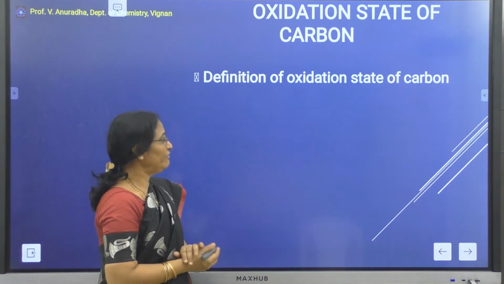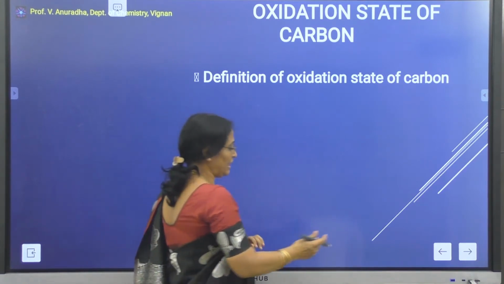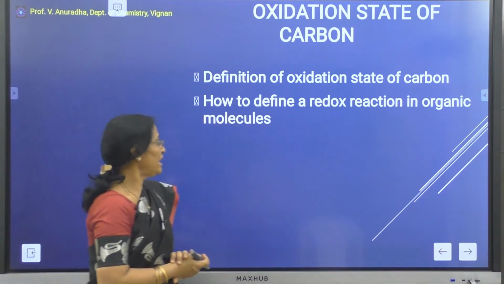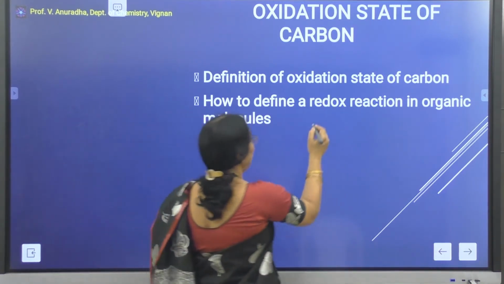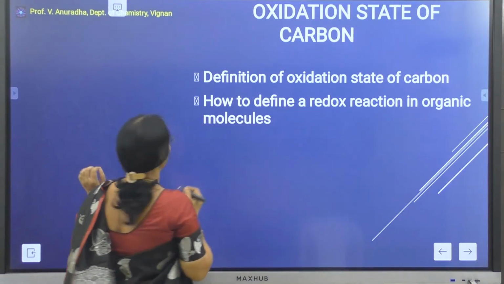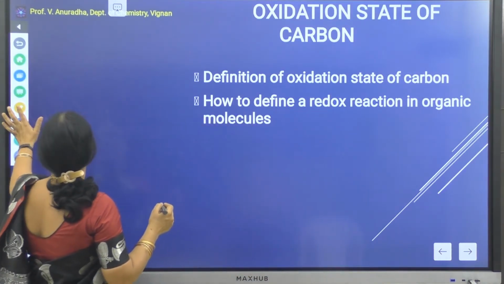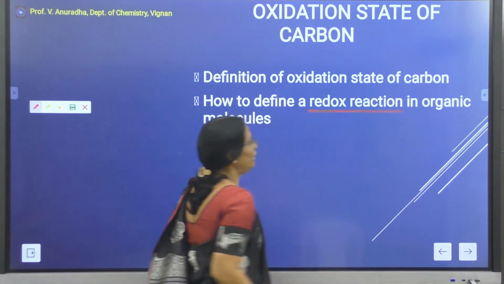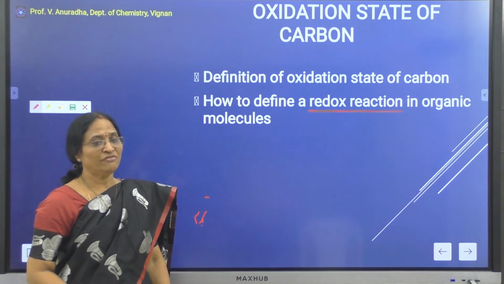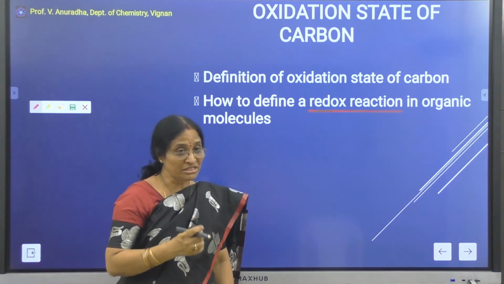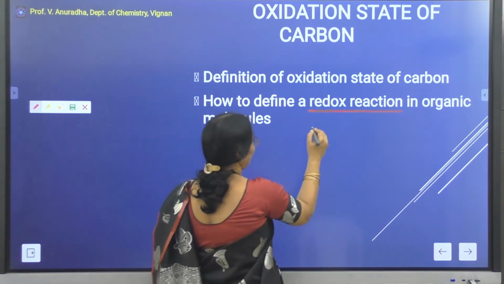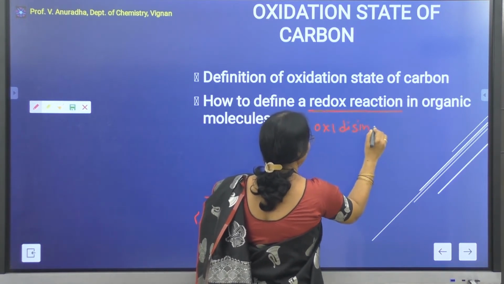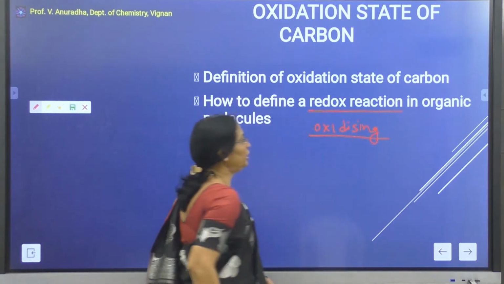Now, how can we define the oxidation state of a carbon? As I said, this is the oxidation state of a carbon in a redox reaction in organic molecules. Even in organic molecules, when we talk about reduction or oxidation, it will always occur simultaneously, so it is always a redox reaction. If an organic molecule is undergoing oxidation, it should have an oxidizing agent, and if it is undergoing reduction, it should have a reducing agent.